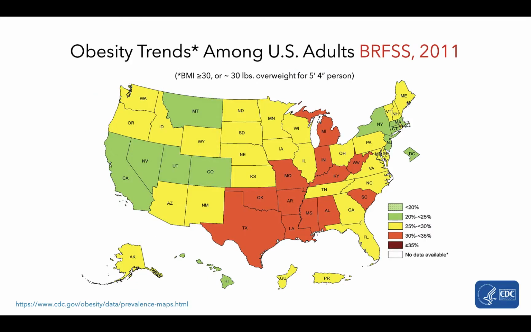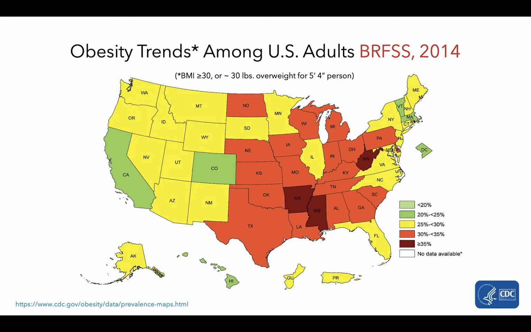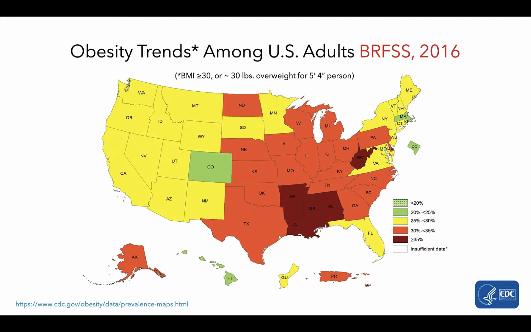The style of these maps provided by the CDC changed a little bit after 2010, so now they'll look a little different, but show similar data and information. Again, we see the states with the color of each state corresponding to the prevalence of adults who have a BMI classified as obese. Here we can see that the majority of states report that 25 to 35% of their adults have BMIs classified as obese. As we progress, we see additional increases in the prevalence of obesity.